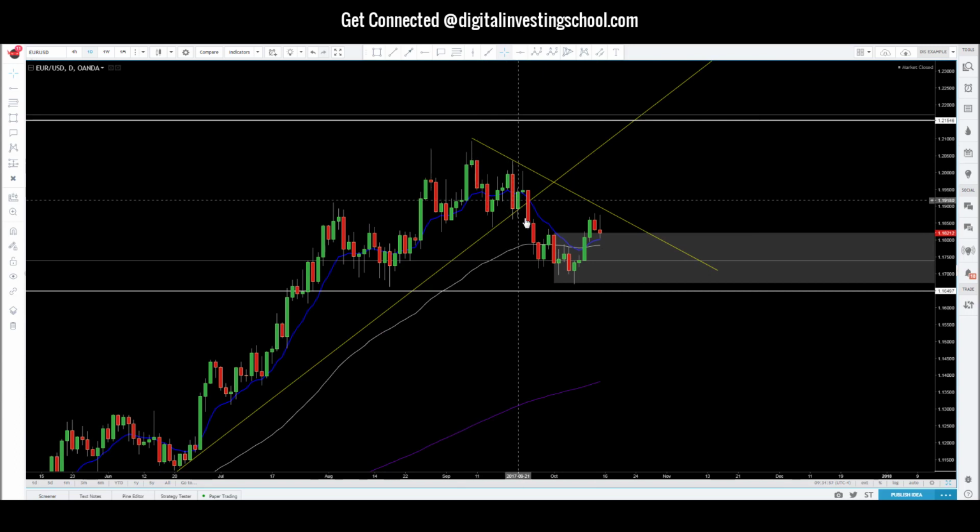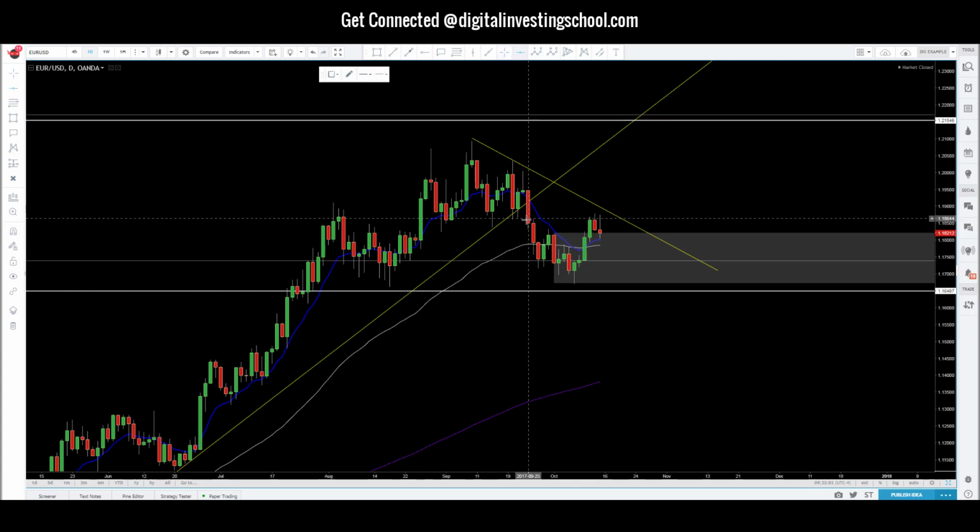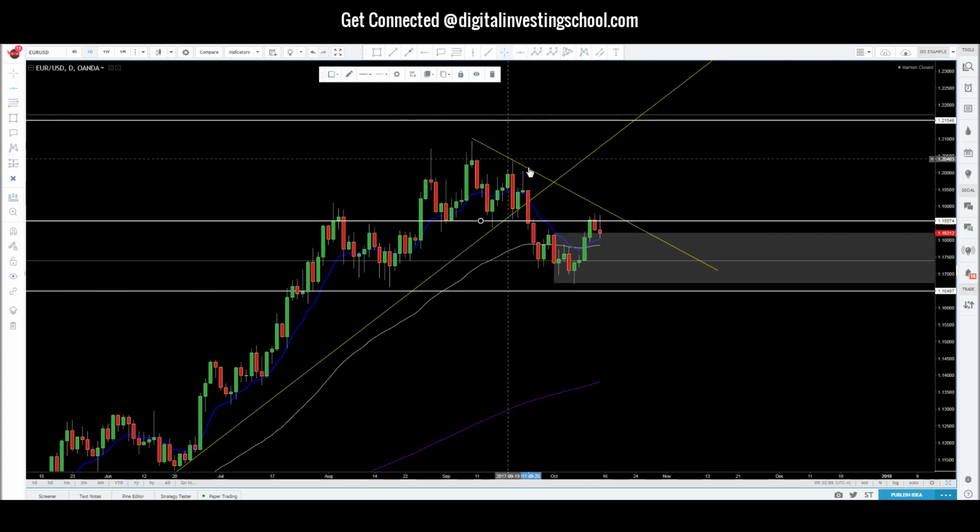So we saw price breakout. This is actually our resistance level right here. As you can see, price is holding. So I'll delineate that so everyone can see. We had a little head and shoulders like pattern. Price broke down. And now it looks like we're forming another head and shoulders pattern where we might be able to break up. So we have this daily trend line we're watching for.